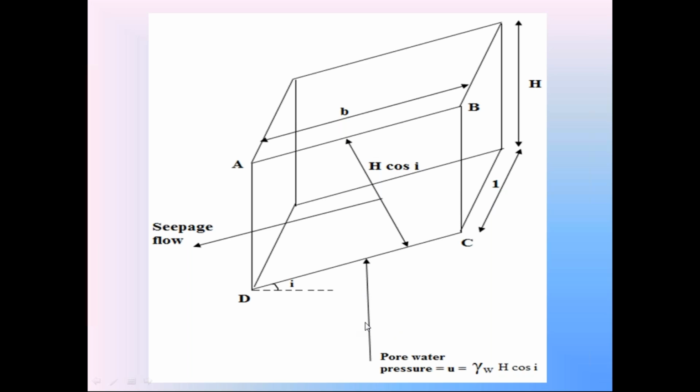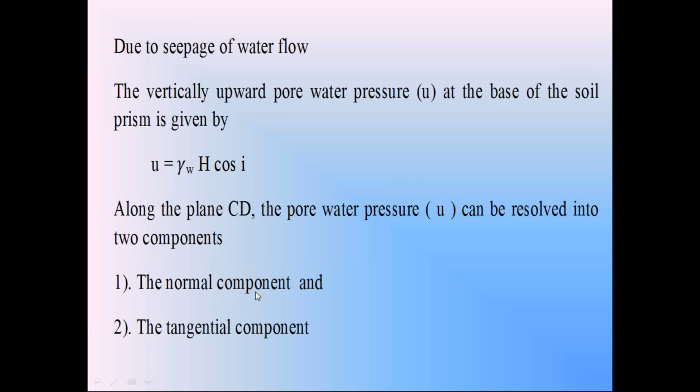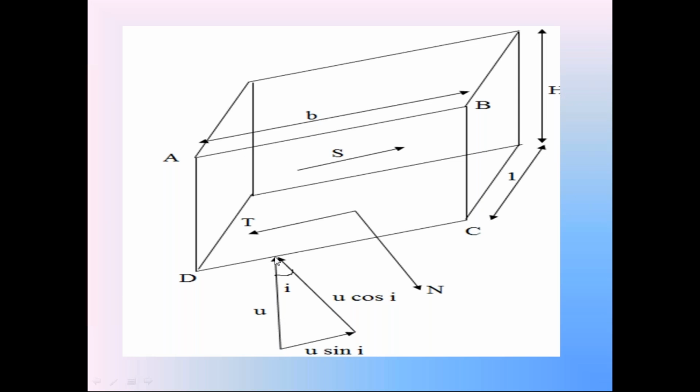So like that, we resolve this pore water pressure into two components. One is the normal component. This is not the force, please, because we are using the pressure. So this is the normal component pressure. The next one is the tangential component pressure. So this vertically upward pore water pressure on the surface CD is resolved into two component pressures. One is the normal component pressure U cos I. The next one is the tangential component pressure U sin I.